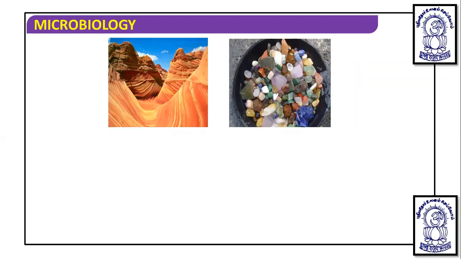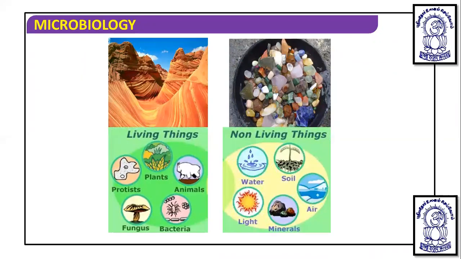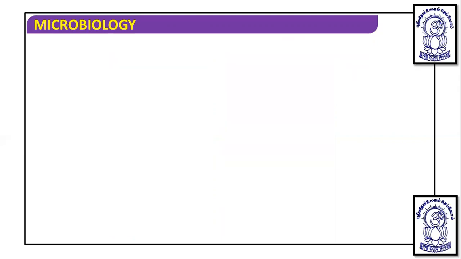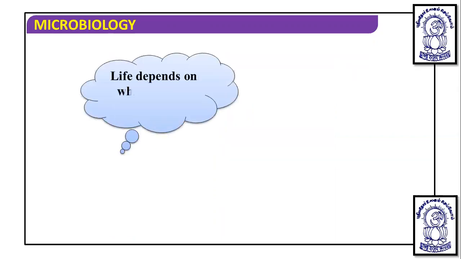Here we have living things and non-living things. Living things are protists, plants, animals, fungi, bacteria. Non-living things are water, soil, air, light. But when we talk about viruses, they are particularly neither living nor non-living.